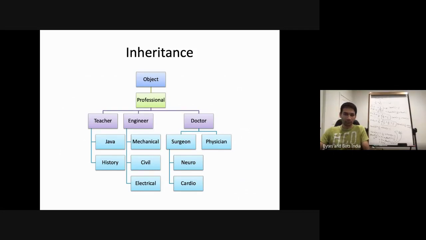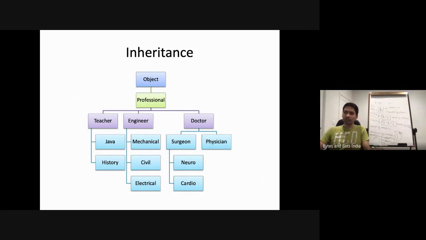A professional type object is an object. Now, a teacher is a professional, an engineer is a professional, a doctor is a professional, right? They all are professionals. They do different things, but they are all professionals. There could be a Java teacher or a history teacher. They both teach different subjects, but they're a teacher. So there's a lot of common things that they do, which makes them teachers.